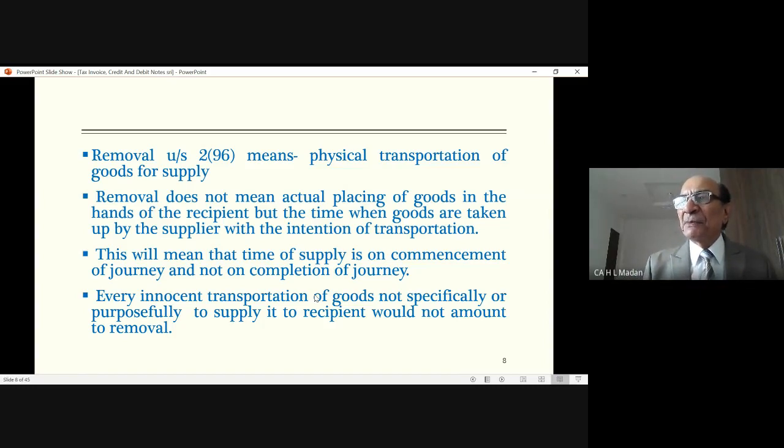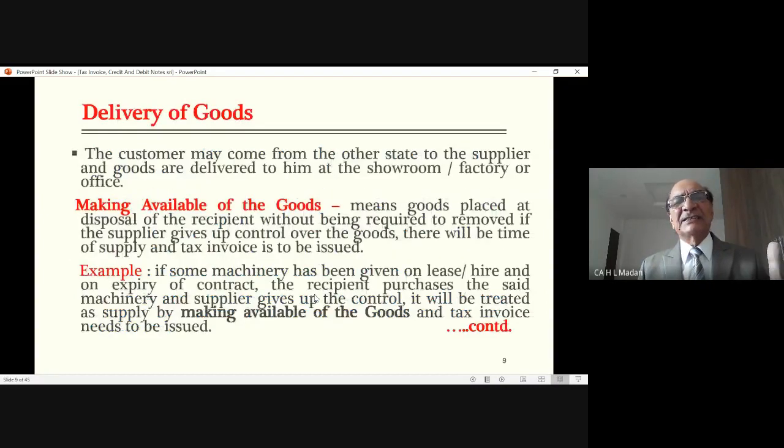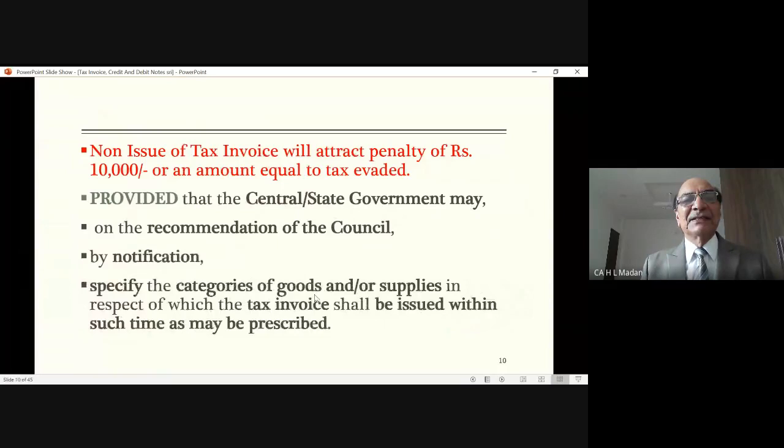Then, if the purpose is not supply, if the goods are not going for the purpose of supply, then in that case no tax invoice is required to be issued. Clear? Now, delivery of goods, I have already explained to you. Making available of the goods, example I have already given. Next, he says, if you have not issued the tax invoice, then it will attract a penalty of rupees 10,000.